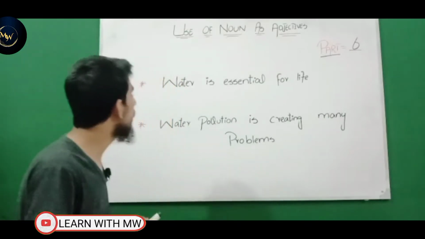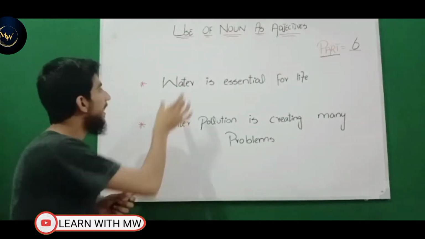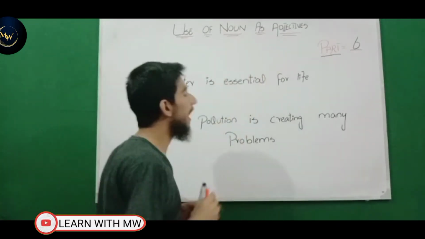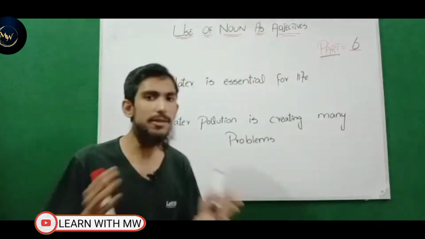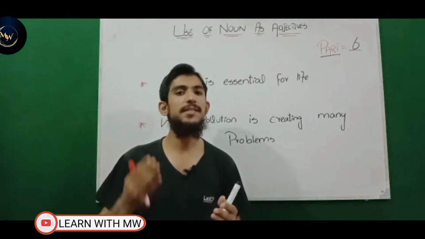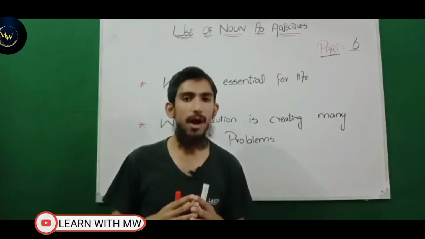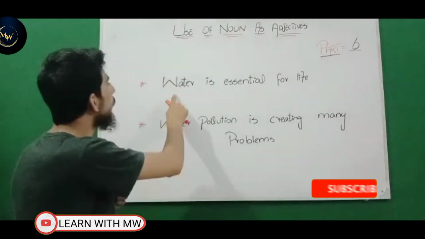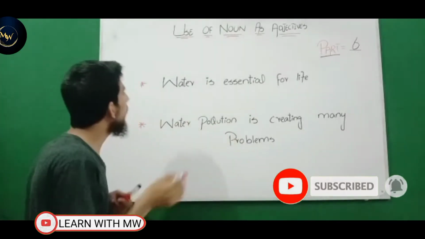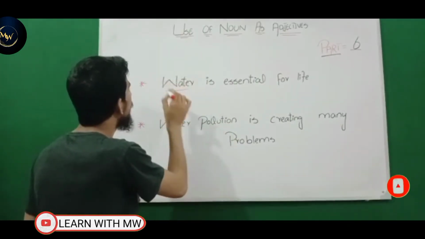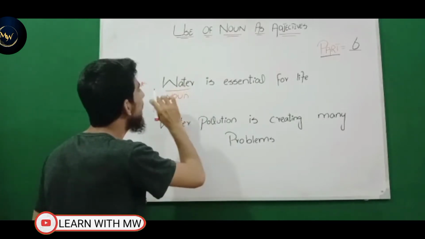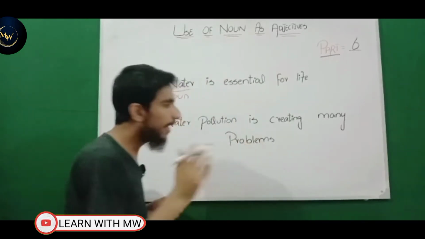So let's start it. Look at, viewers, I have written an example. The statement is: water is essential for life. One thing to remember, that we also discussed in noun, is that nouns are basically naming words, the name of a place, thing. All these naming words, we call them noun in English grammar. So look at, water is essential for life. Indeed, water is essential for life. Now look at, water is basically a name, so naming words are basically called noun. So as usual, water is basically noun because it's a name.